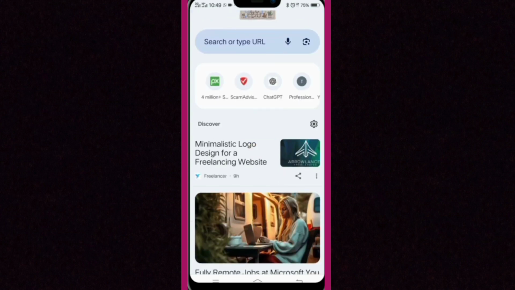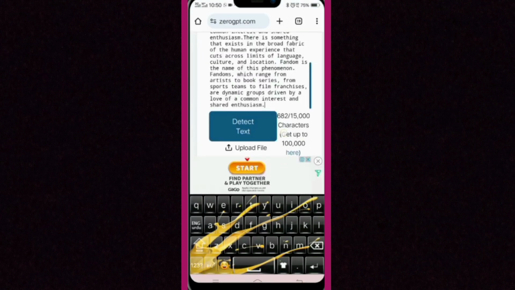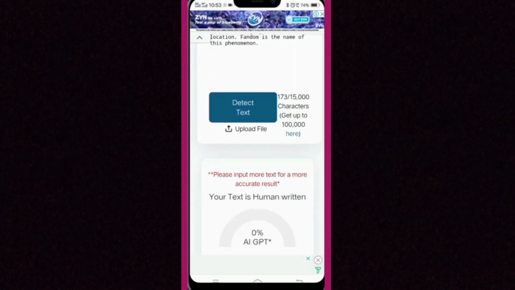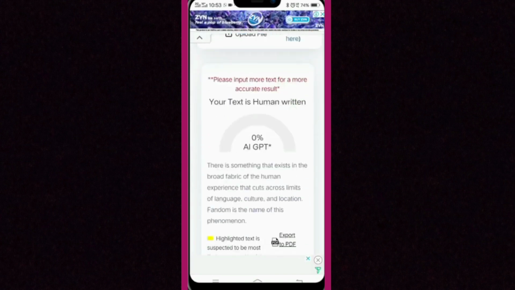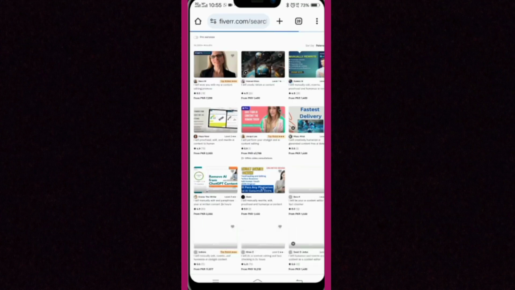And if you use a paid tool, there is no problem, copy the complete text and paraphrase it easily. For checking again, open Google Chrome on your device and search for a third website. Now click on detect text, and this website starts working. Wait a few seconds and scroll down. You can see that 0% AI GPT is detected. Copywriting.com completely rephrased, completely changed, completely removed the AI and rearranged our article, converting AI content to human-based content. I hope you understand this work completely.